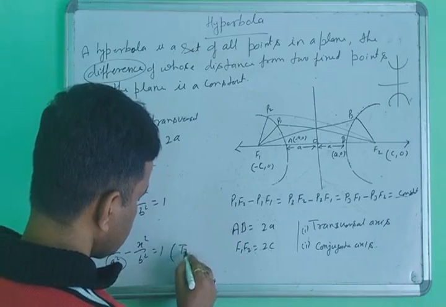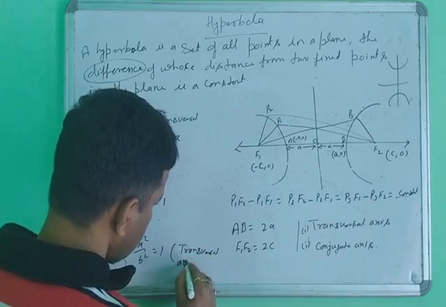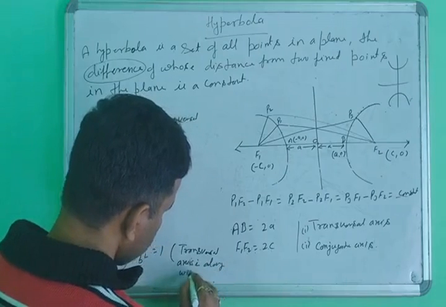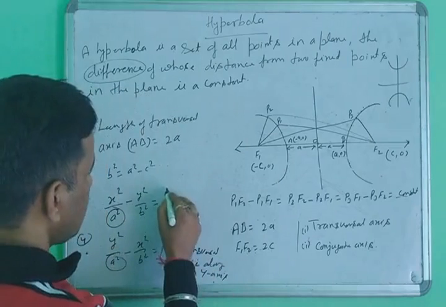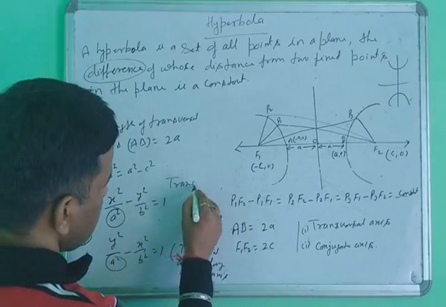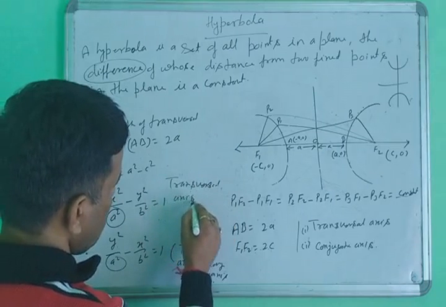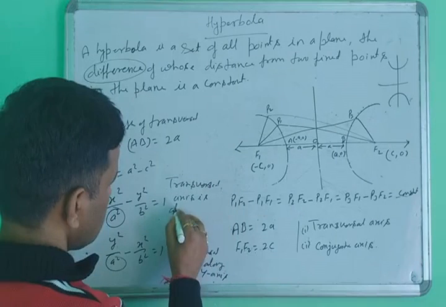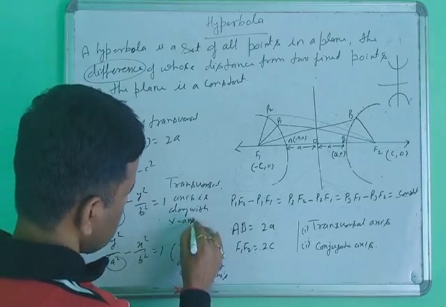The transversal axis is along the y axis, or here the transversal axis is along the x-axis.